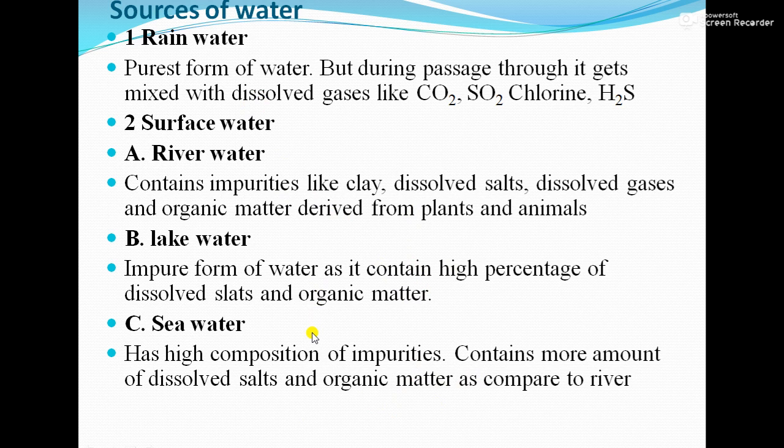Next is seawater. As we know, sea contains a high concentration of impurities. It contains more dissolved salt and organic matter as compared to river water. Seawater contains a large amount of dissolved salts, and it is used to generate NaCl. That is saline water, also called seawater. So that is surface water.